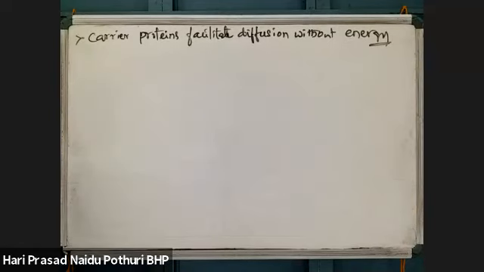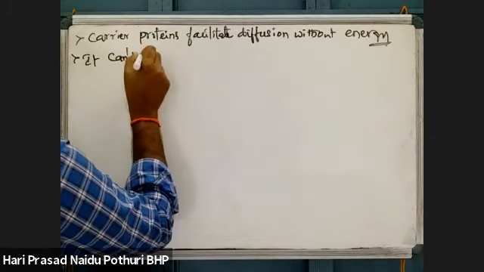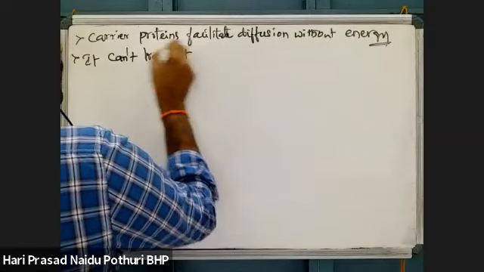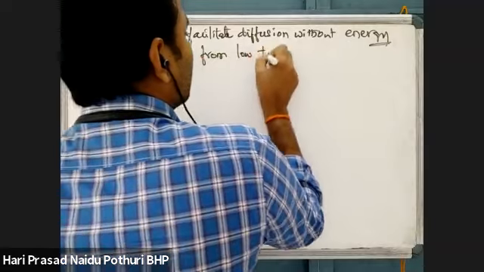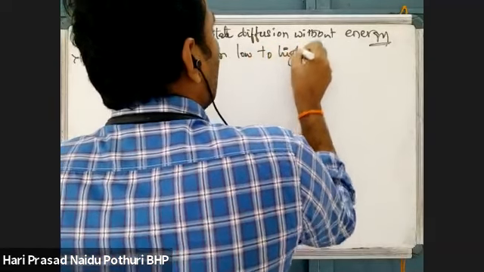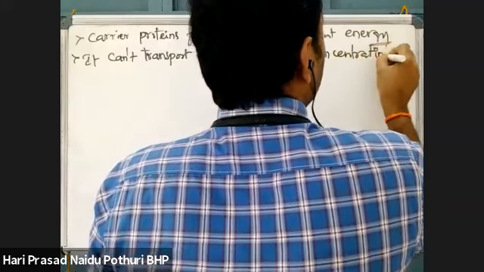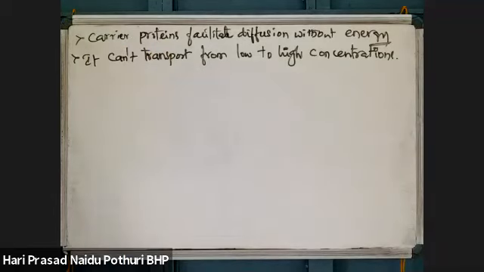But it cannot transport from low to high concentration, which is against the concentration gradient, against the diffusion gradient.